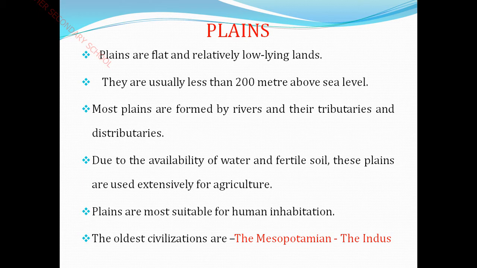Okay, children, next, tributaries mean what? Tributaries means a small river that flows into a large river. For example, a small river which joins a large river is called a tributary.